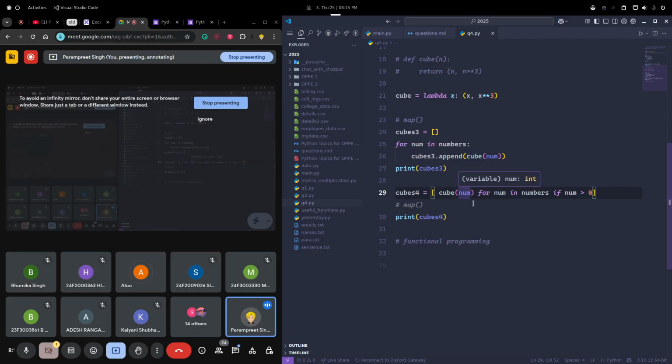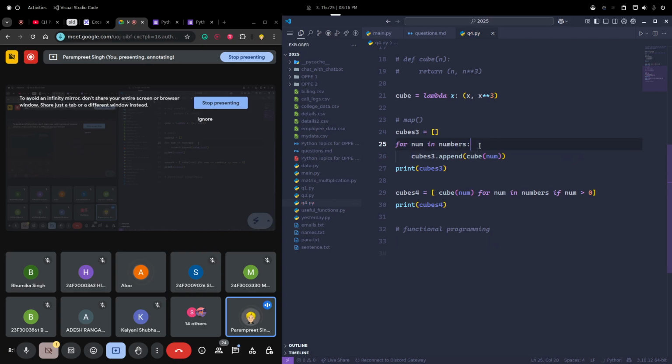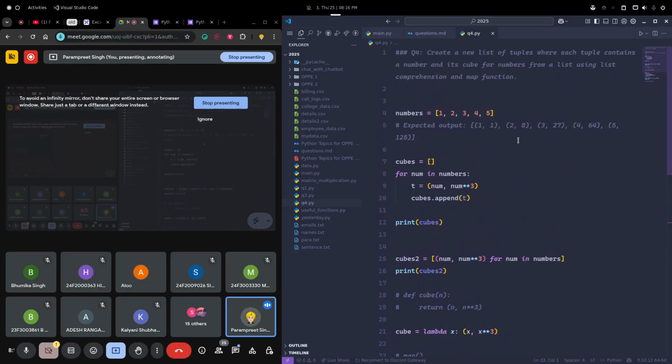And if you want to append something whether that condition is satisfied or not, let's say you are checking if a number is odd or even. If the number is odd, you take the cube; if the number is even, you take the square. Then you will need to write the condition here. I'll explain it later, after this map function. So the question was about list comprehension and then the map function.